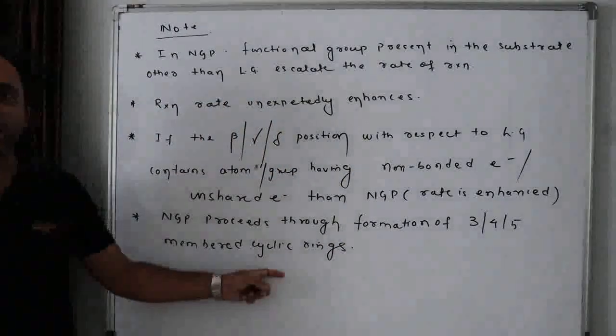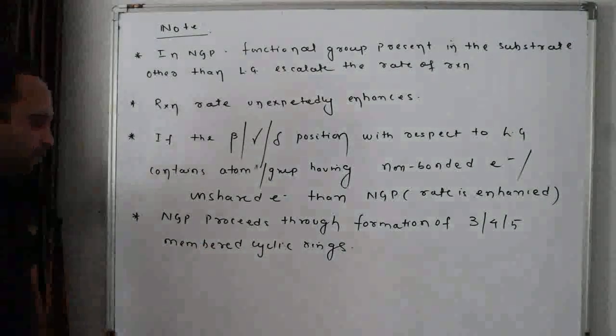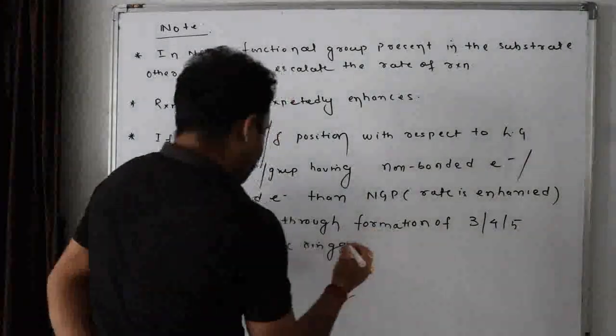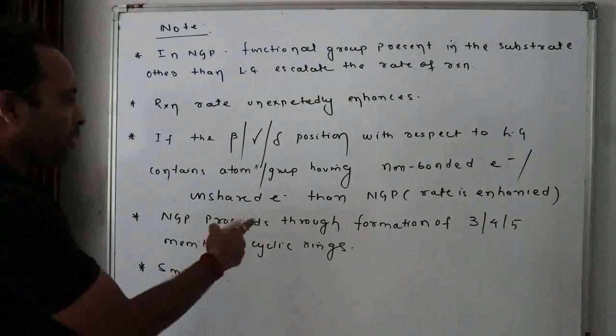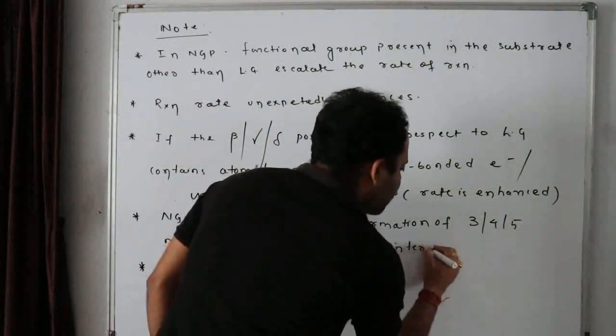Proceeds through formation of 3, 4 and 5 membered cyclic rings. And one more thing you have to add. As this is the intermediate, proceeds through 3, 4 or 5 membered cyclic rings as intermediate.